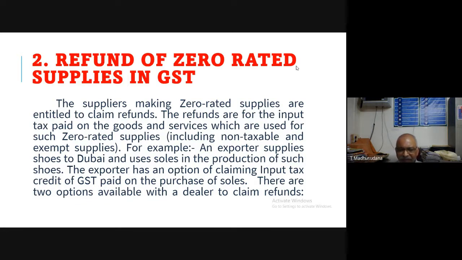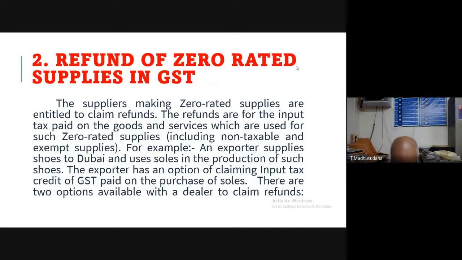This refund is applicable both to the output GST and input tax, for claiming input tax credit. For both output tax and input tax, these zero rated supplies are eligible for getting a refund. For example, an exporter supplies shoes to Dubai and uses soles in the production of such shoes.